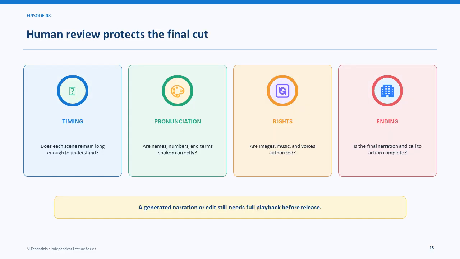Human review protects the final cut. Check timing, pronunciation, visual rights, factual accuracy, and the ending. Generated narration or automated editing still requires full playback before release.